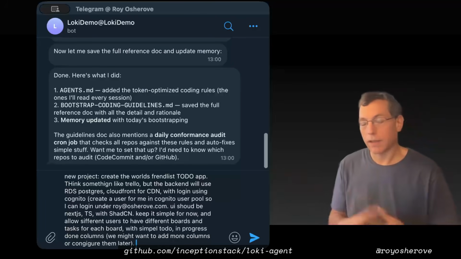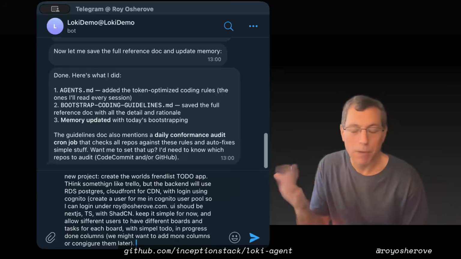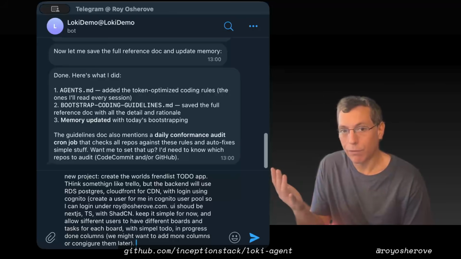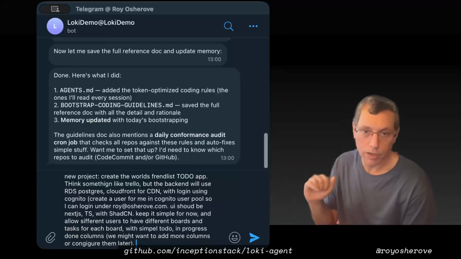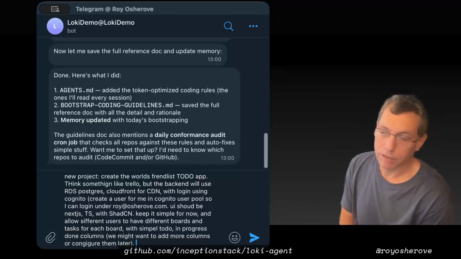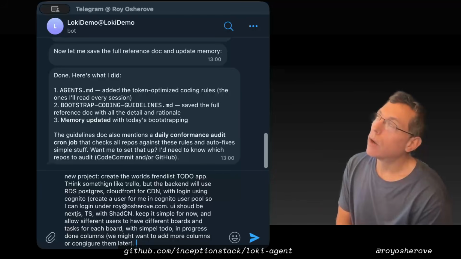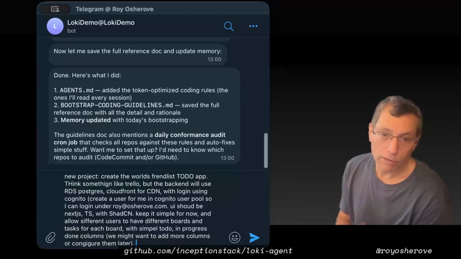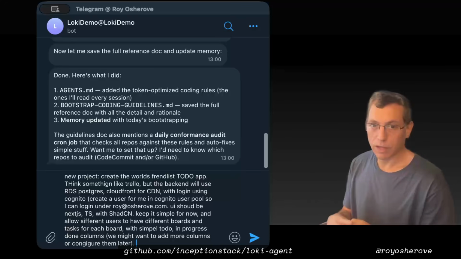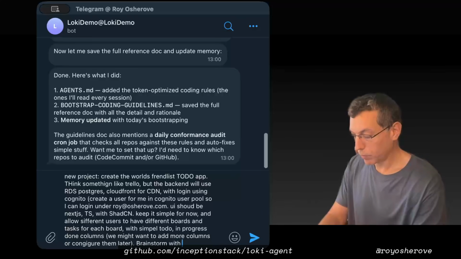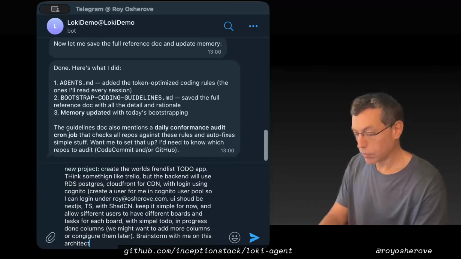Now, at this point, I'm okay with it running with this, and I'm using Opus 4.6, which I kind of trust. I'm fine with it working on it. I could just say brainstorm with me. So you know what? Let's do that: brainstorm with me on this architecture. And let's see what happens.